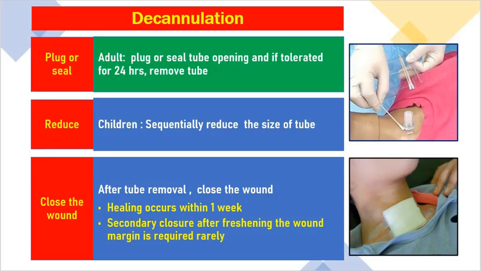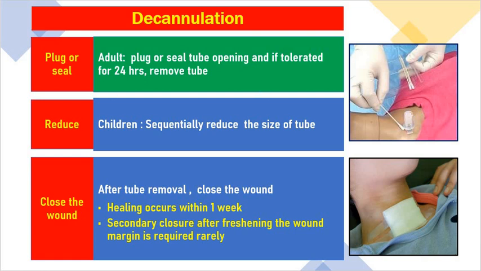Then how to decannulate? If our purpose has been completed, when we have done tracheostomy for acute airway obstruction and that is relieved, then we can decannulate. Decannulation can be performed by either plugging or sealing the tube. This is a plug here, a tracheostomy plug. And in adults, plug or seal the tube opening, and if tolerated for 24 hours, especially at night time, then we can remove the tube.